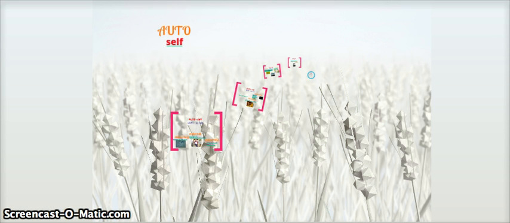Hey guys, Miss Naylor here. We are going to be on page 24 of your Roots book tonight, or today. I'm doing this evening. You'll be doing it in class time. Silly me. Our root is auto, and it means self. So let's start there. Go ahead and highlight the root and underline the meaning, right?